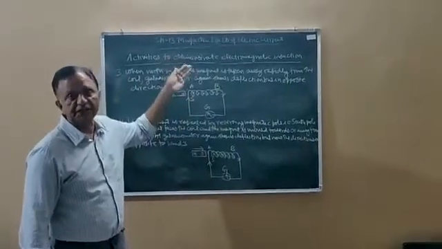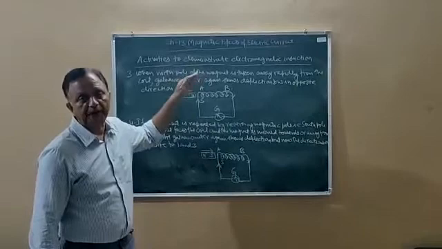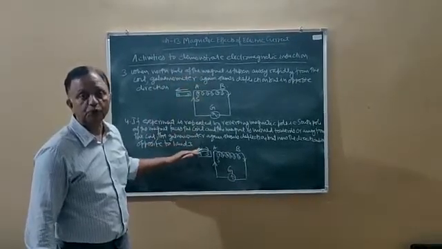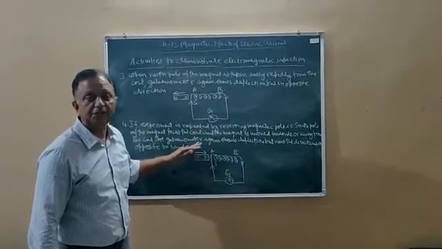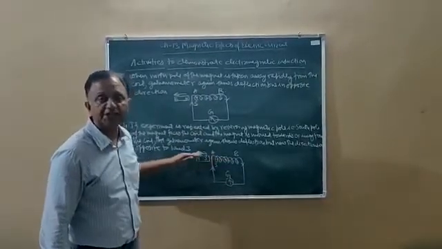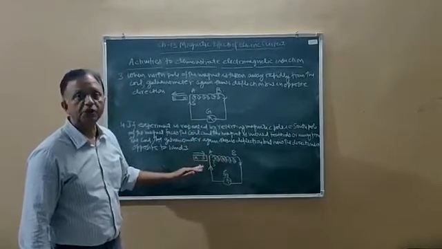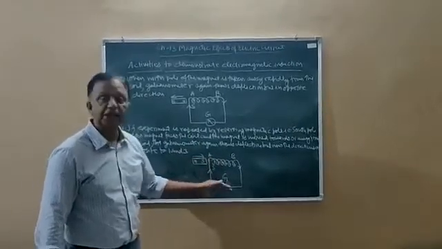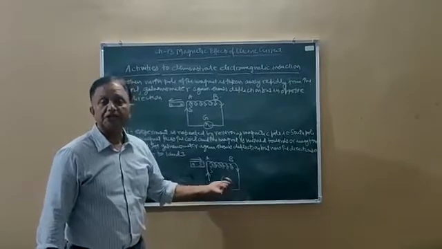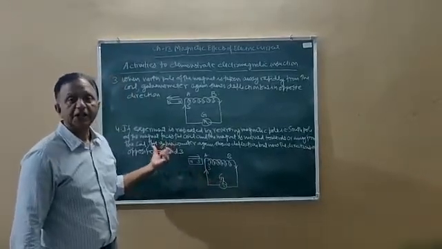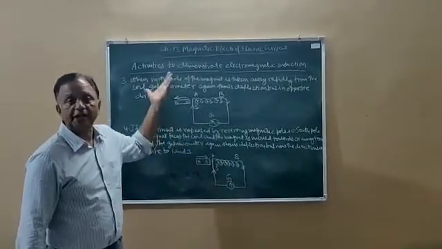Previously, in the first three activities, the north pole of the bar magnet faced the coil, but in the fourth activity, the south pole faces the coil, and it is taken towards and away from the coil. Then also it shows deflection in the galvanometer, but the deflection is opposite to the direction in the first and third activities.